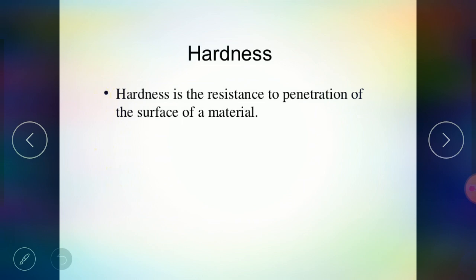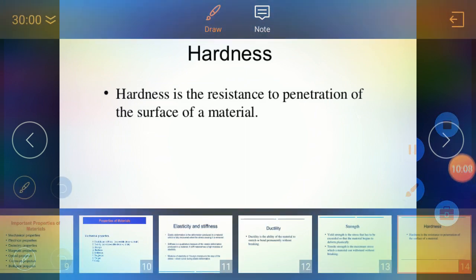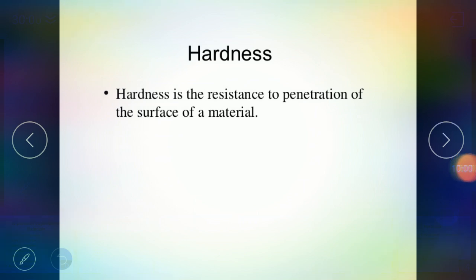Now we see the next type. This is a very important property. This is hardness. Now, hardness is the resistance of the metal. Hardness is nothing but the ability of metal to resist any kind of deformation. It may be penetration, it may be indentation, it may be scratching. So all the types of deformation are resisted by that metal.